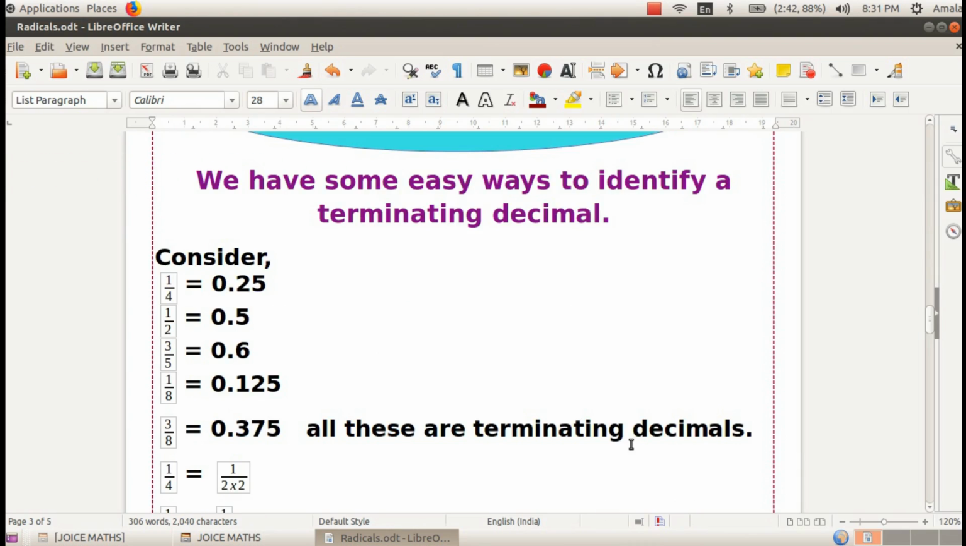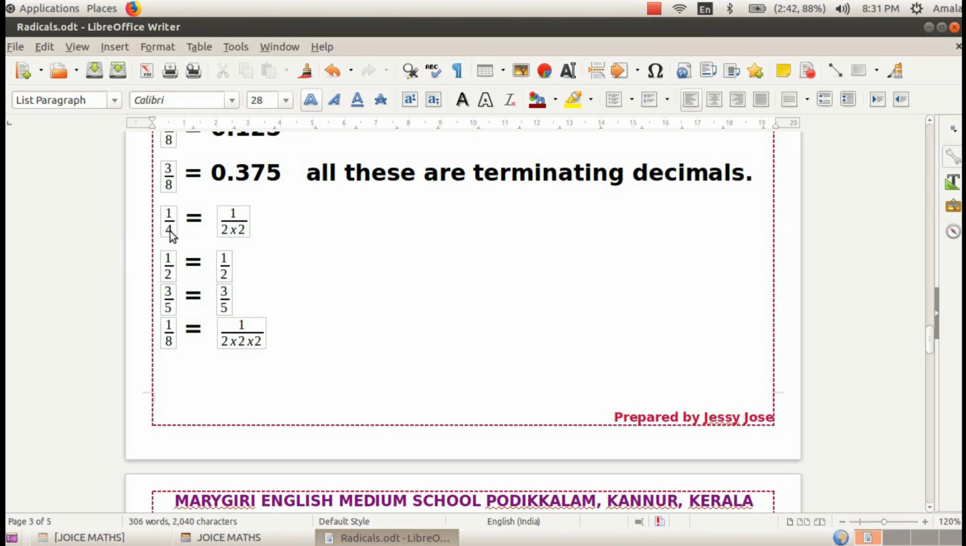We have some easy ways to identify a terminating decimal. At the very beginning we already saw that 1 by 4, 1 by 2, 3 by 5, 1 by 8 and 3 by 8, when we write the corresponding decimals, are terminating decimals. Consider 1 by 4. The denominator is 4. 4 we can write as 2 times 2. Here 1 by 2, the factor is 2 only. And 3 by 5, the denominator is 5. And in the fourth case, the denominator is 8. 8 we can write as 2 times 2 times 2.